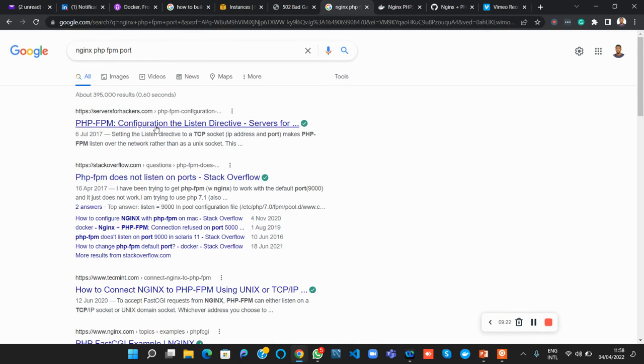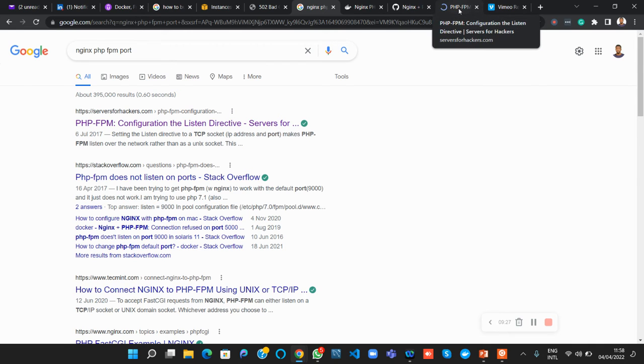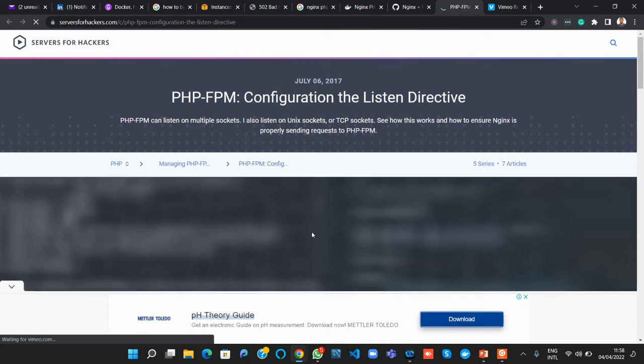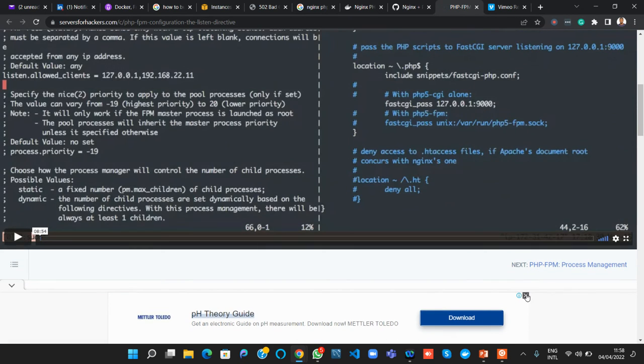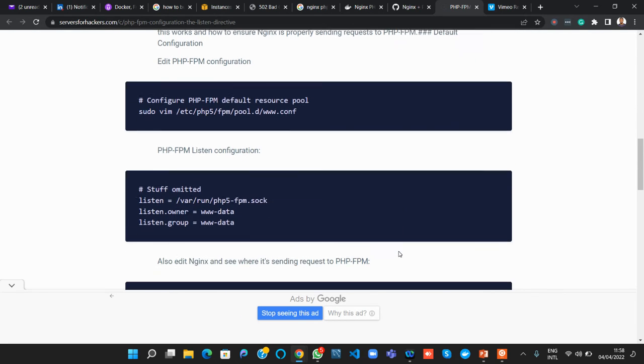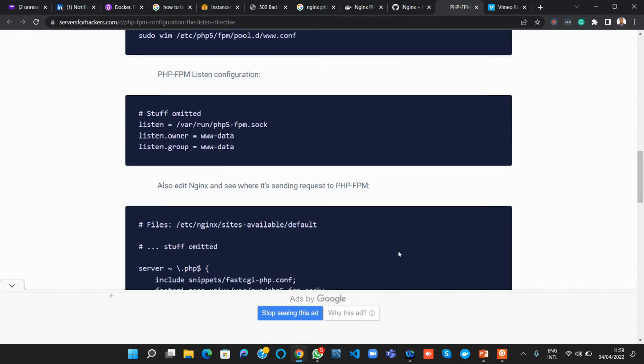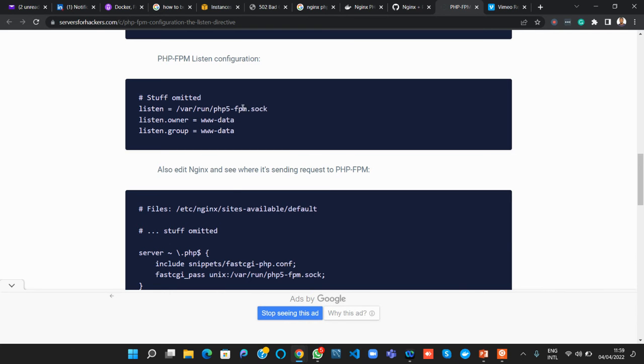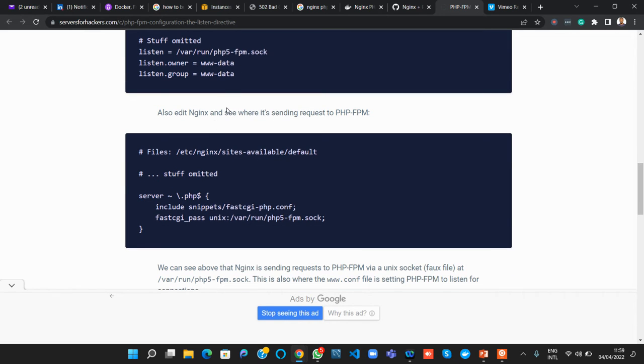So let's come here. By default, PHP-FPM runs on port 9000. So it runs on port 9000. You see that thing says listen on. There's a file that controls it.